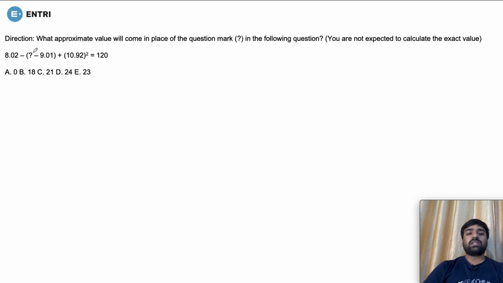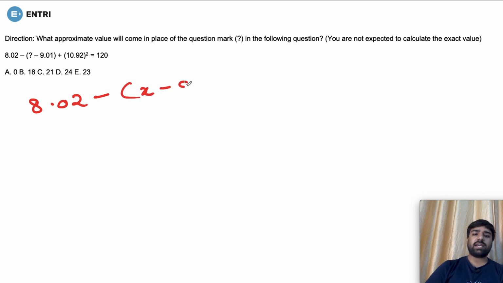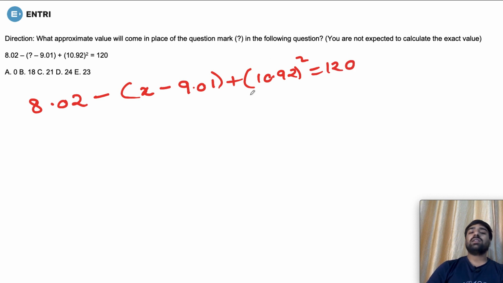Now, what is the next question? The new direction is given: what approximate value will come in place of the question mark in the following question, and you are not expected to calculate the exact value. So we are given 8.02 minus, let the question mark be x, so x minus 9.01 plus 10.92's whole square equals 120. For this type of question, if you try to solve 10.92 squared with decimals, it is going to take a lot of time and there are error chances as well.